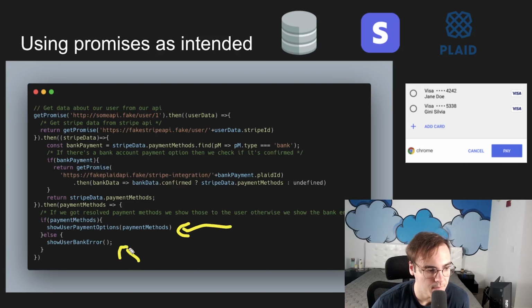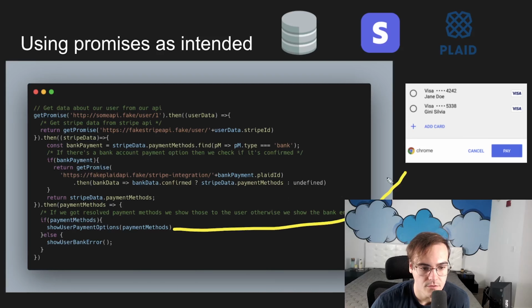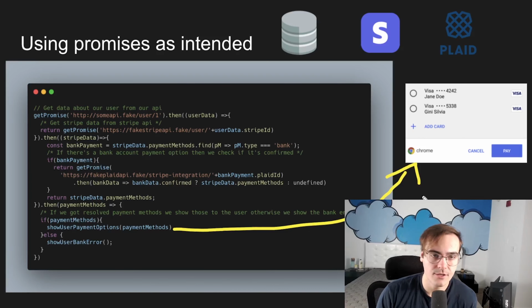Otherwise, we can show that bank error, because we know that the only time payment methods aren't there is when the bank data is not confirmed, which means we'll be returning a promise that resolves with undefined. So once we hit there, we go ahead and render the user payment options and they see our UI. Do you see how much better this is?